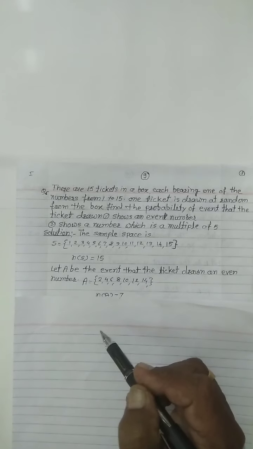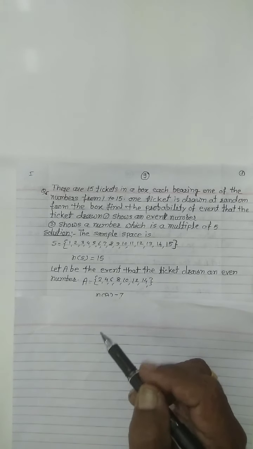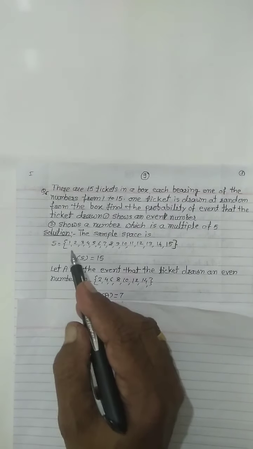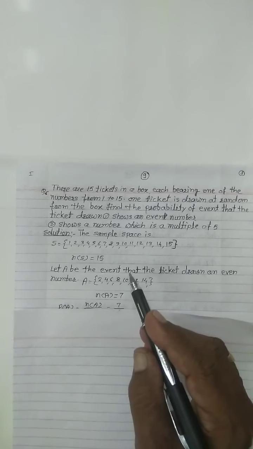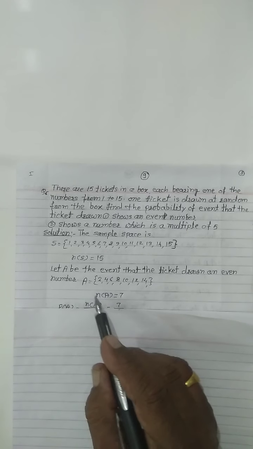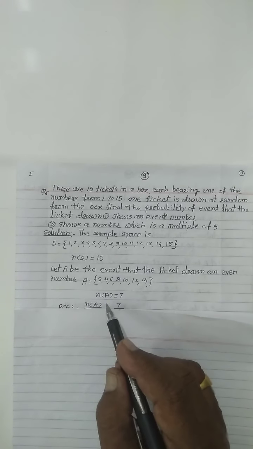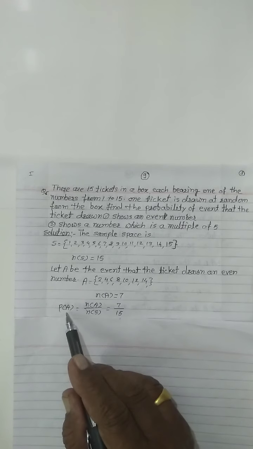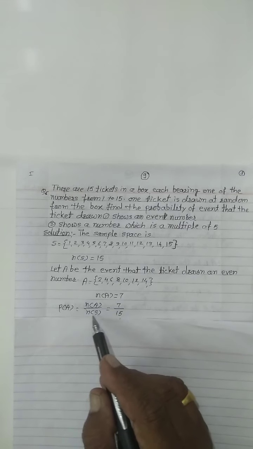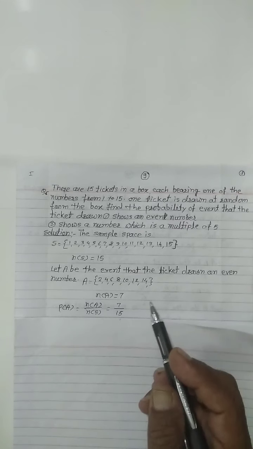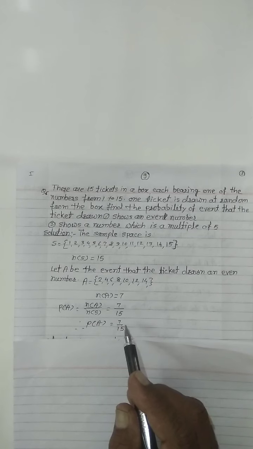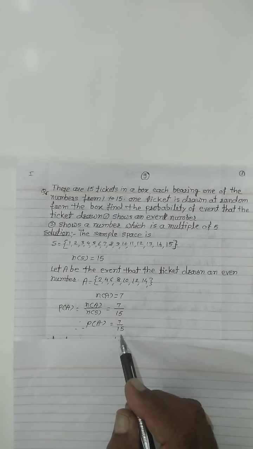These are the even numbers taken from the sample space. Then the number of elements in event A equal to 7. Then probability of event A equal to n(A) divided by n(S) equal to 7 by 15. So probability of A is 7 by 15.